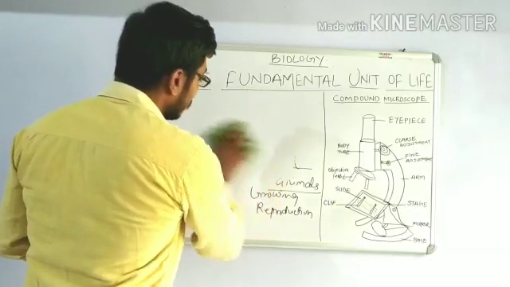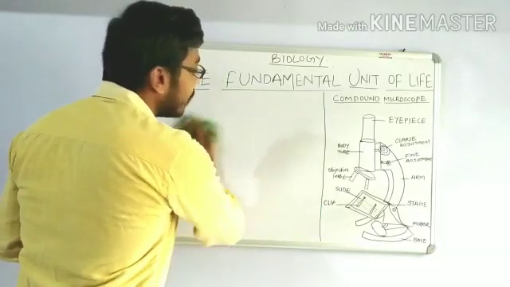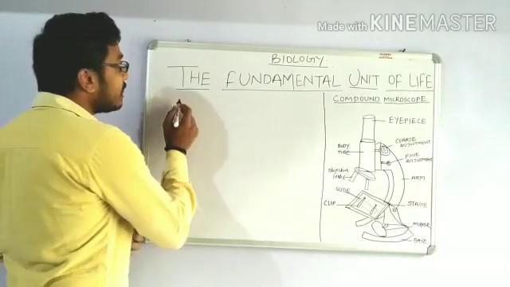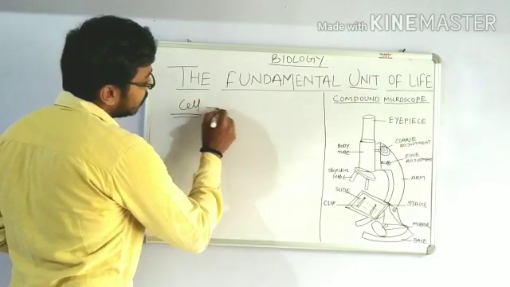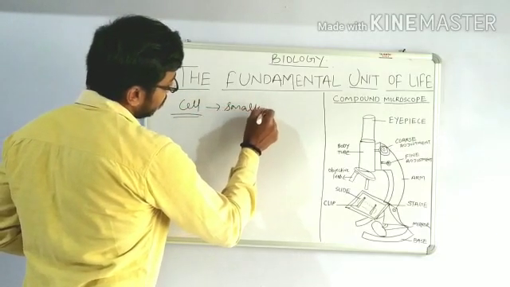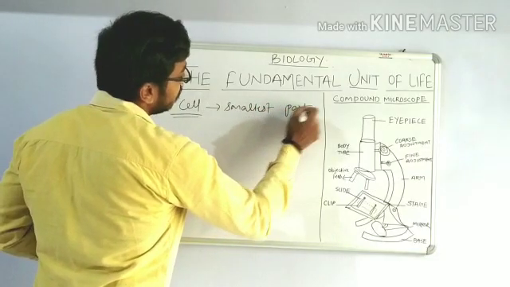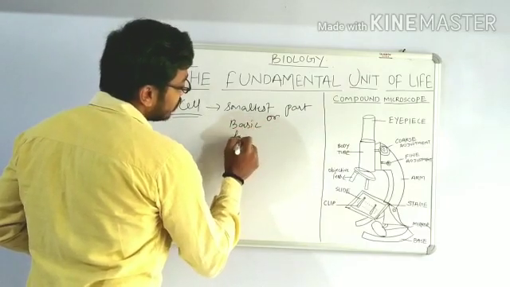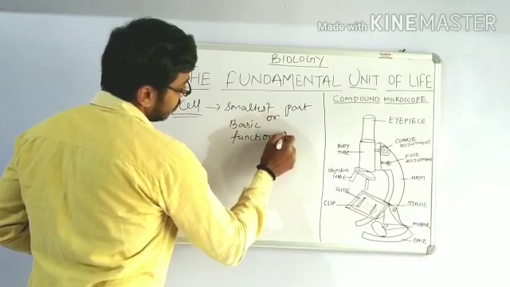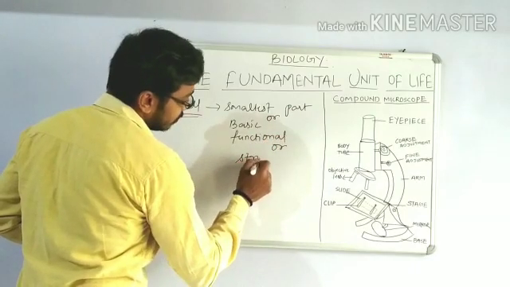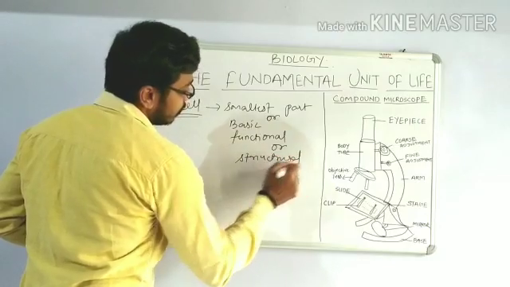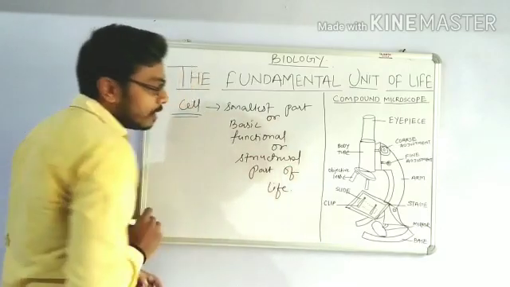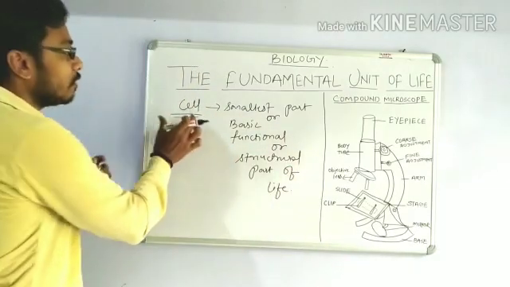You might have understood something about cell, that cell is the most basic part of all the living things. Now let us see what the cell is. A cell is the smallest part, or we can say basic, or we can say functional or structural part of life. Now by this means, these all things are only for the term cell.